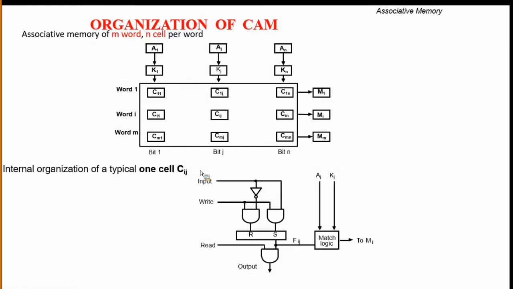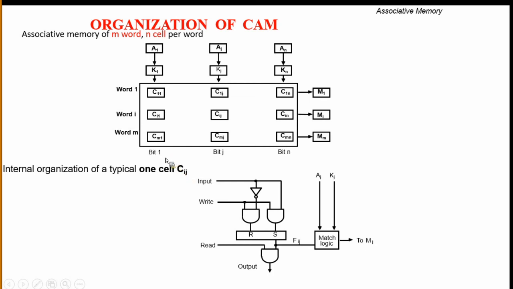This is one more example. Here we are using the associative memory of M words and N cells, with the same diagram. And the internal organization of a typical one cell is Cij, where i is the word and j is the bit.